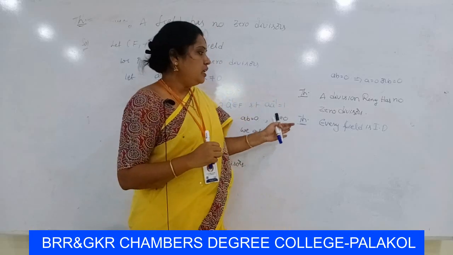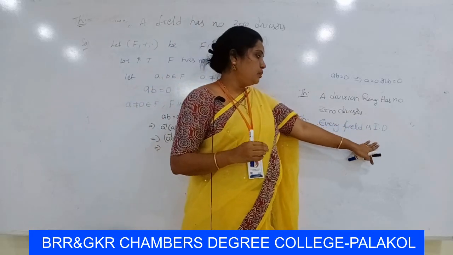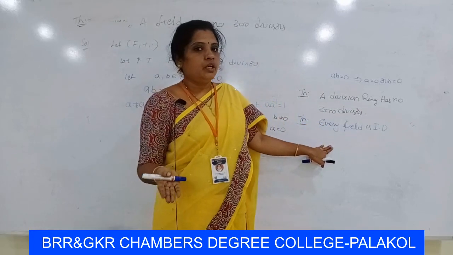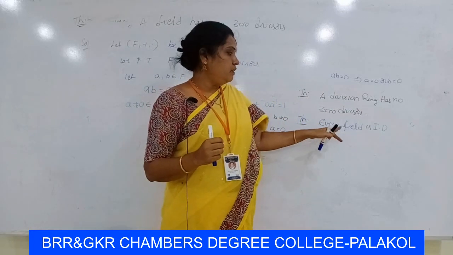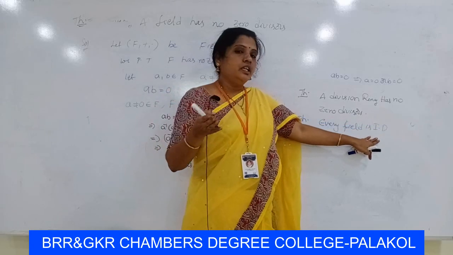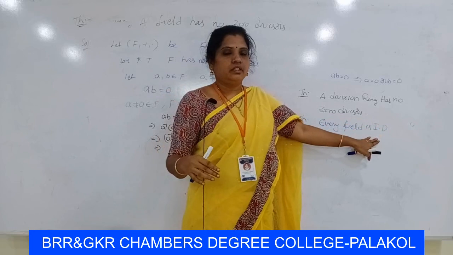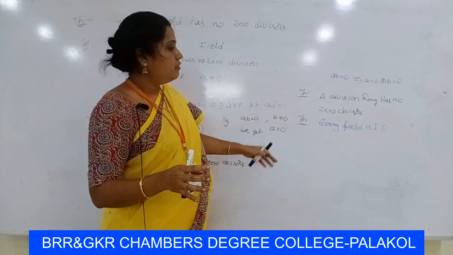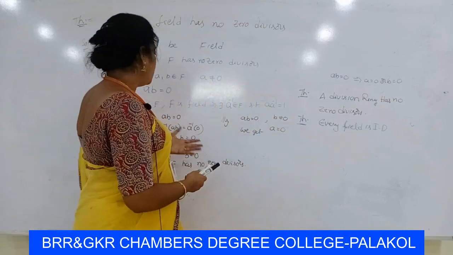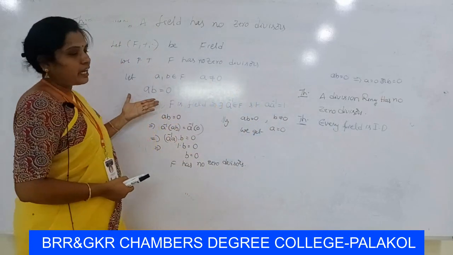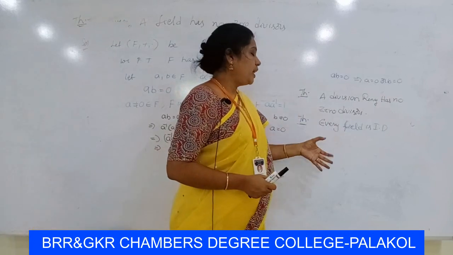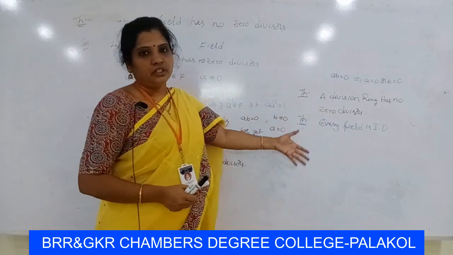So field and integral domain have two common properties: they are commutative rings with unity element. So a field will be an integral domain if it has no zero divisors. That means we have to prove a field has no zero divisors, then it will be an integral domain. We already proved that a field has no zero divisors. So here also we write the same proof for this theorem.